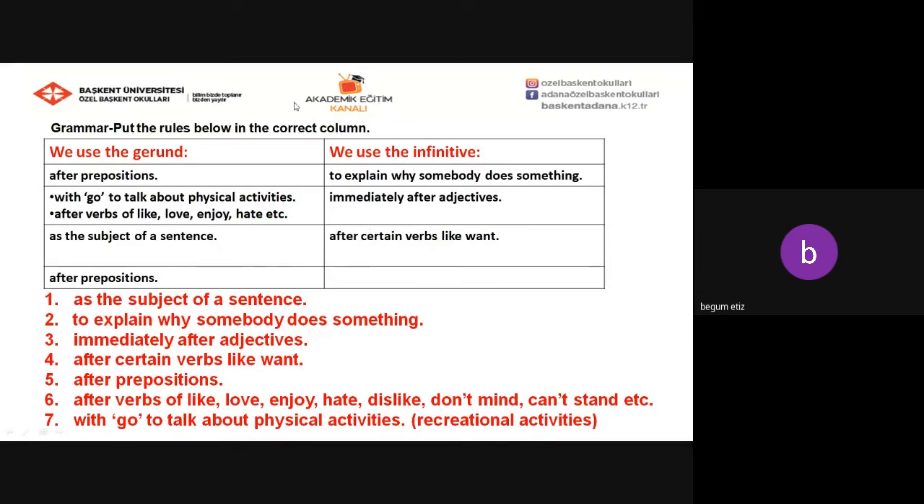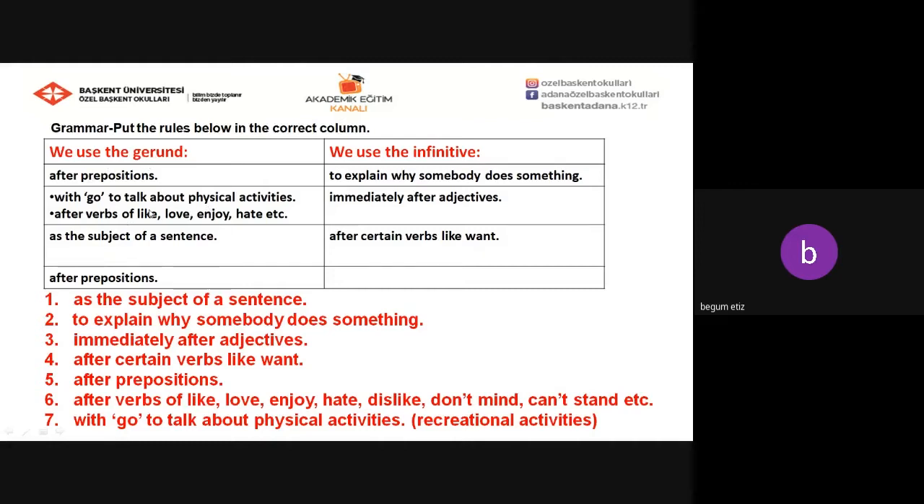Okay, we use the gerund after prepositions. For example, I'm interested in playing the violin. We use the gerund with go to talk about physical activities. Go swimming, go dancing, go running.